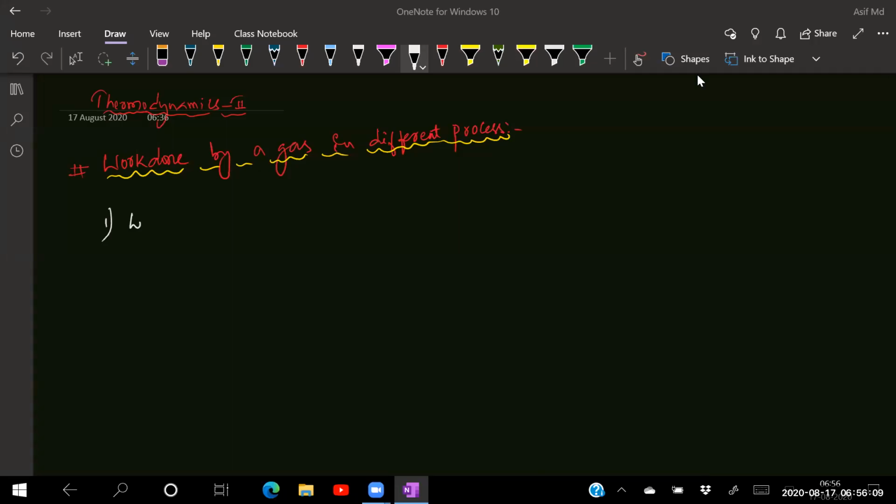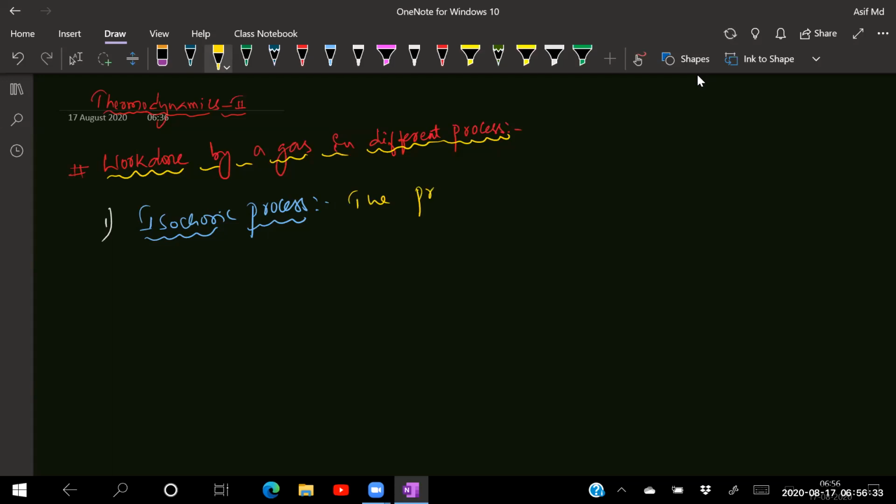So let us try to talk about the work done by gas in the different thermodynamic processes. The first one is the isochoric process. Isochoric process means the process in which volume is remaining constant.